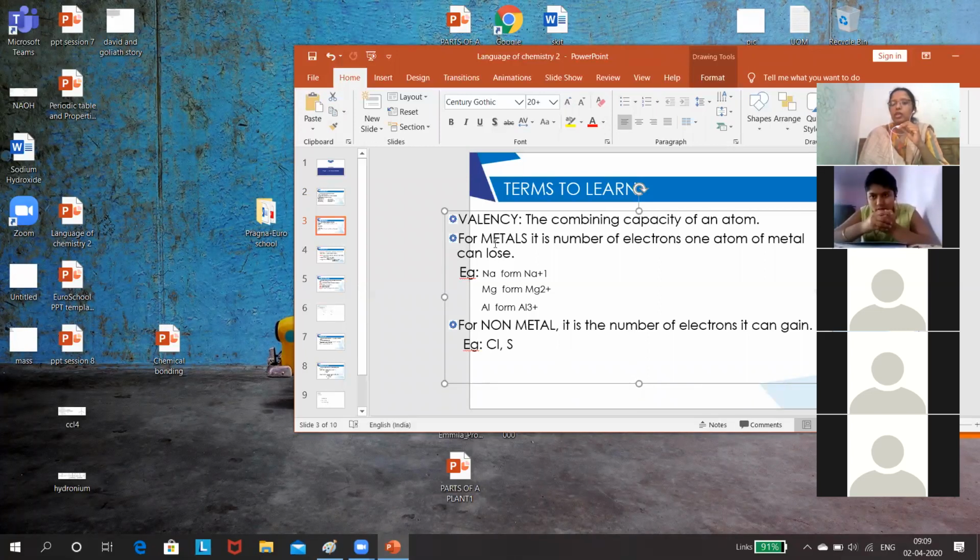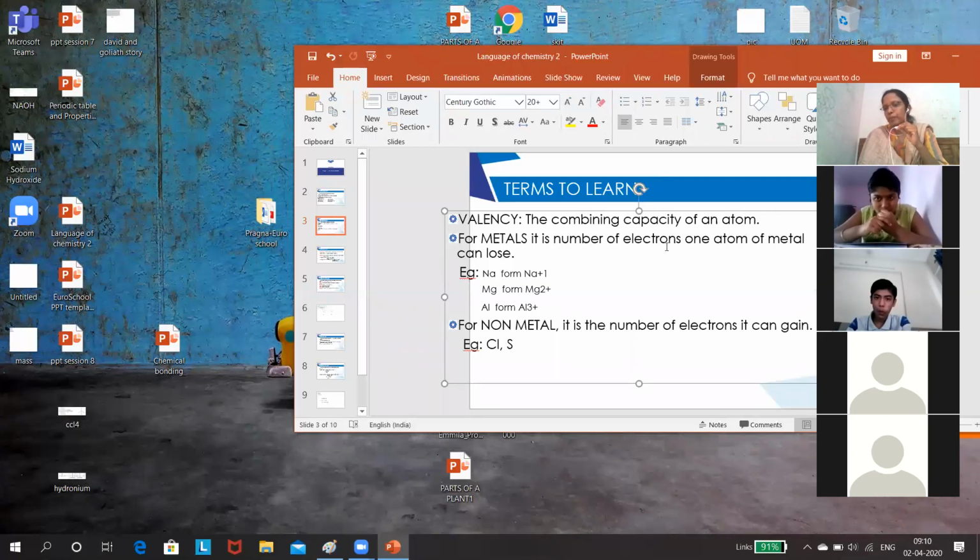Now we know that metals have a tendency to lose electrons. So the valency will be the number of electrons which one atom of a metal can lose. Remember this point: metals tend to lose their electrons to form positively charged ions. For example, one atom of sodium loses one electron, therefore it forms Na+1. The valency will be 1.